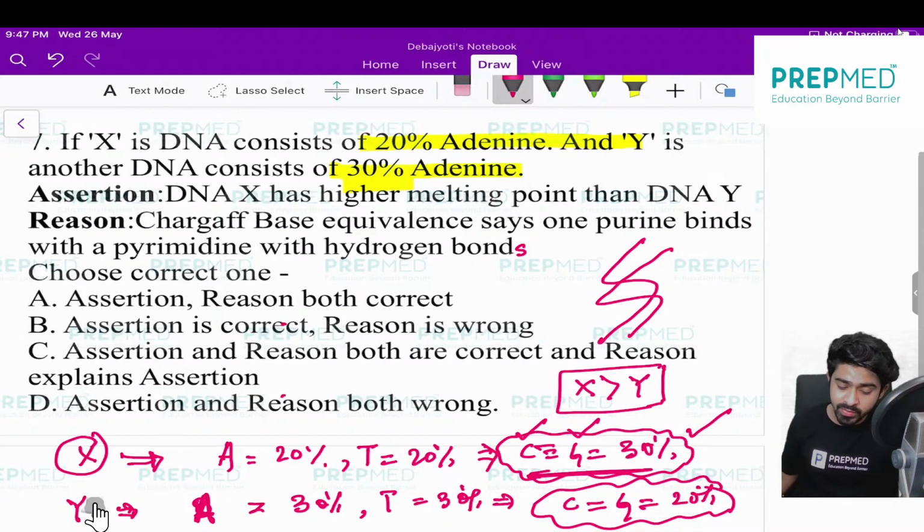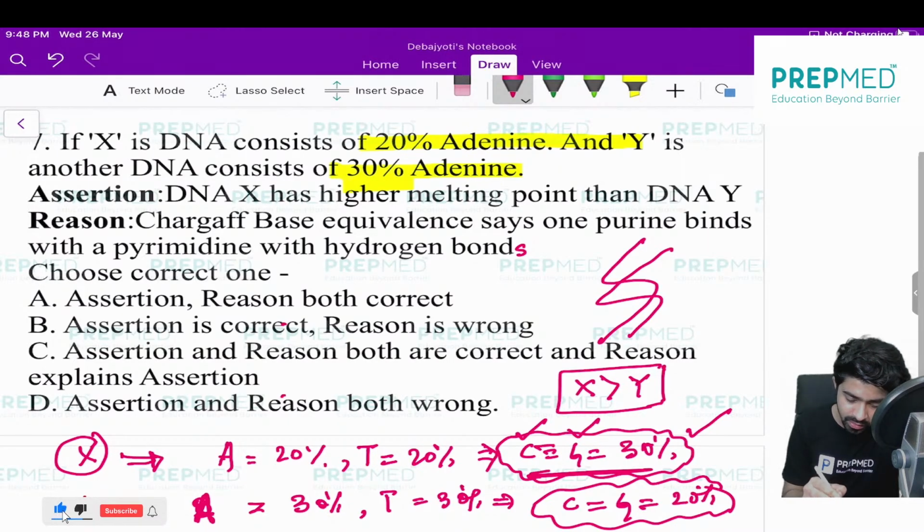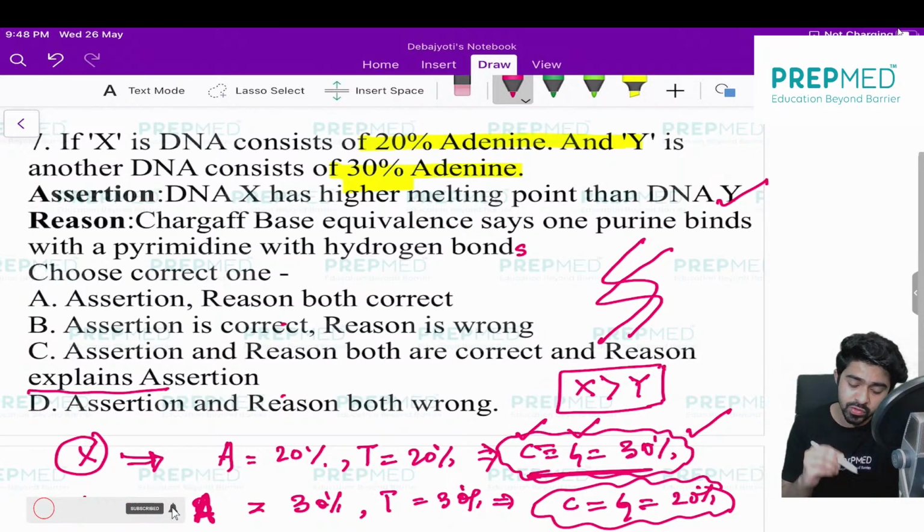And how can we explain this? Chargaff base equivalence says one purine binds with one pyrimidine. Now, how to find that? Actually, most people are confused about whether this is correct. First, both of the statements are actually correct. Chargaff base equivalence says one purine binds with one pyrimidine with hydrogen bonds. This is actually correct. So both statements are true. We don't have any doubt in it.